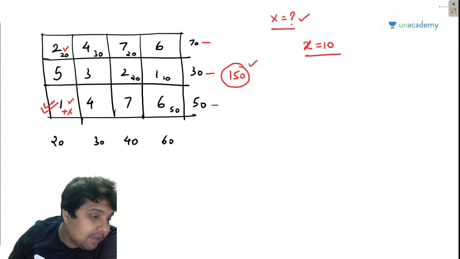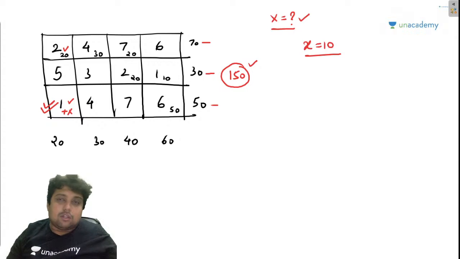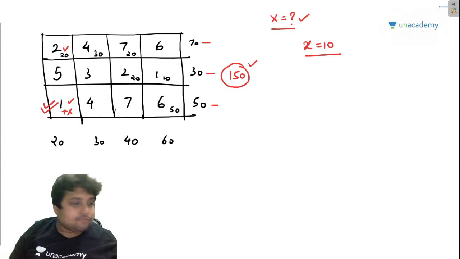Guys, I don't know whether my arrow is visible or not. This is a situation because I cannot see the arrow on the other screen that I have.